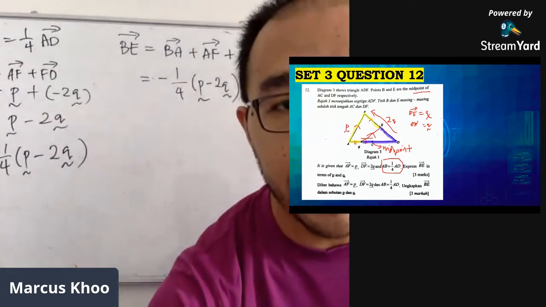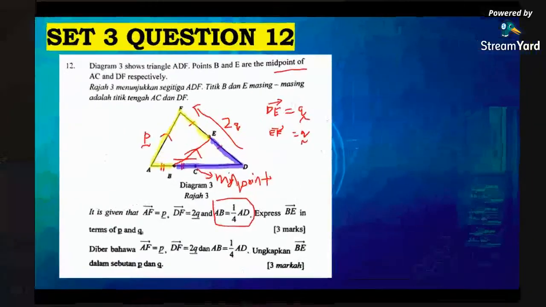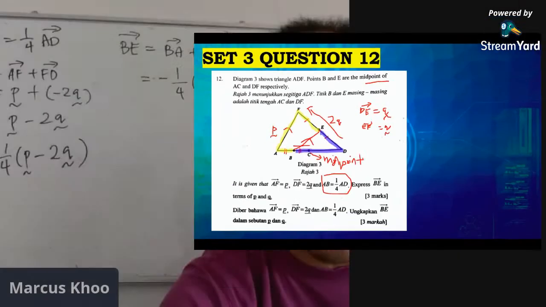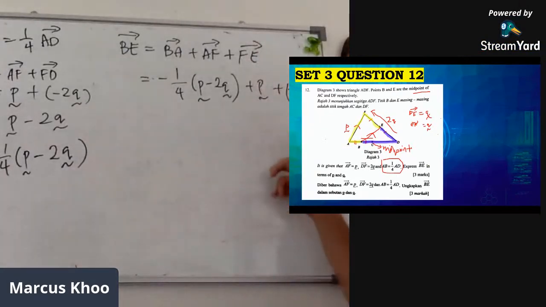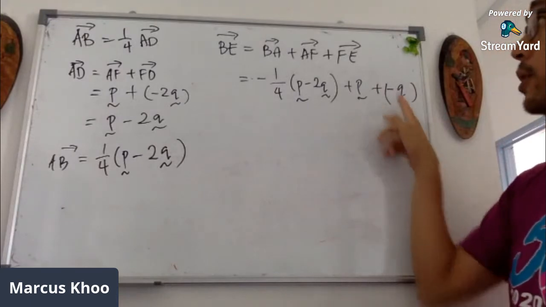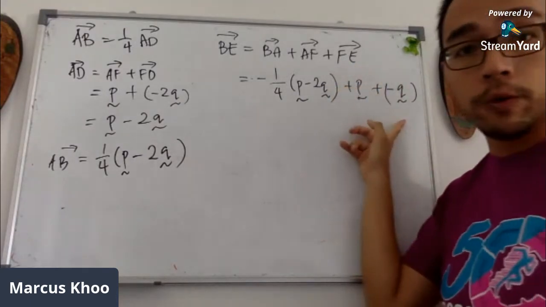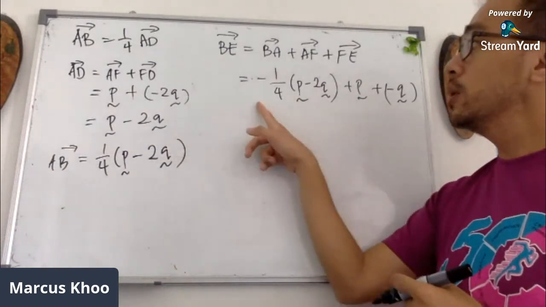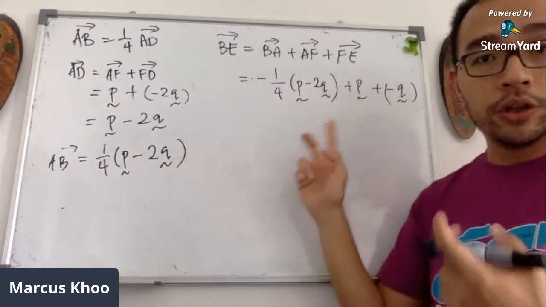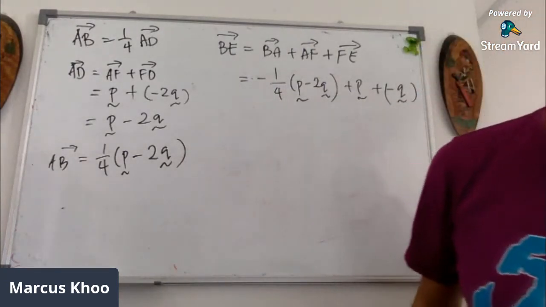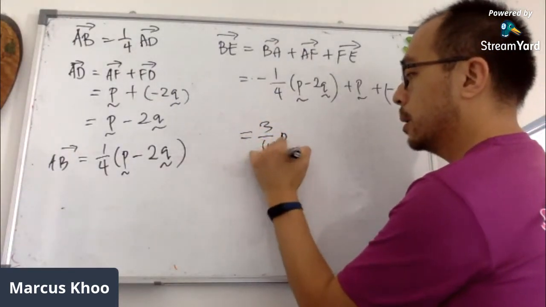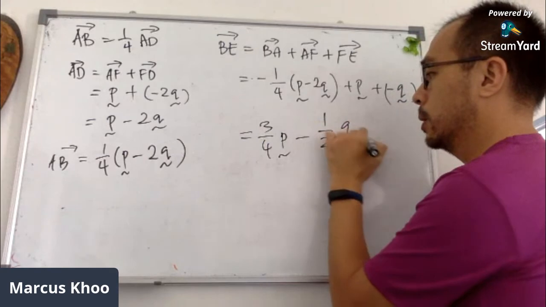Okay, remember that EF we say is Q. Take a look, EF is actually Q. So FE is the opposite, negative Q, which is why I write it this way, plus negative Q, because FE is negative Q. Okay, so once you multiply this in, and then add and subtract all the like vectors, your final answer should be 3 over 4P minus half Q.